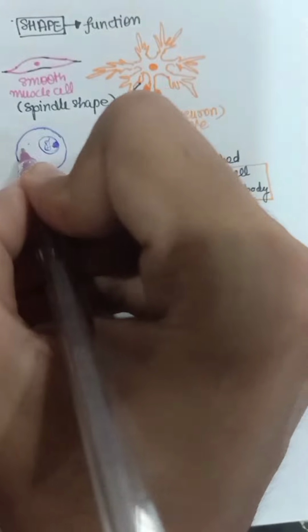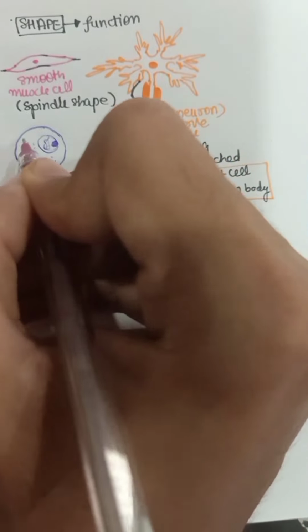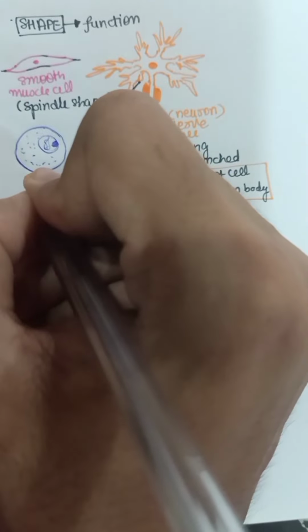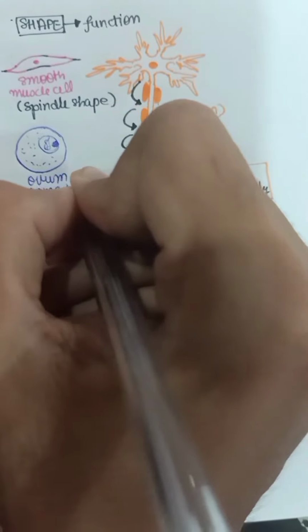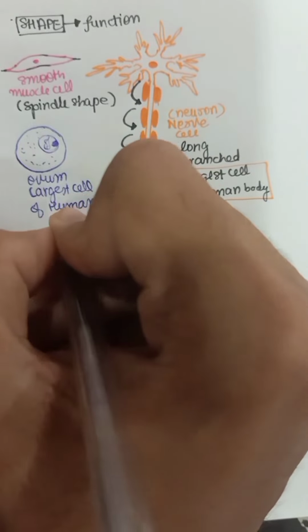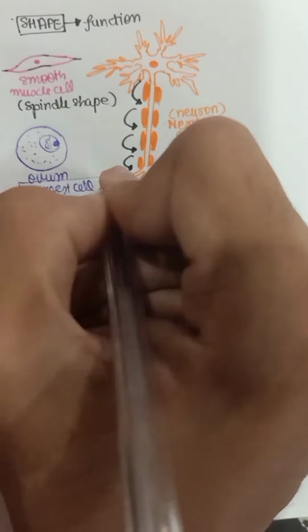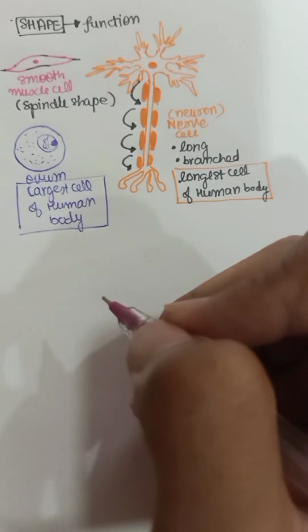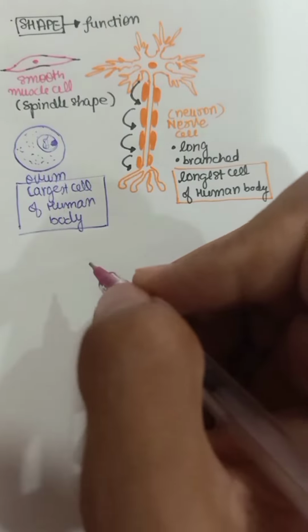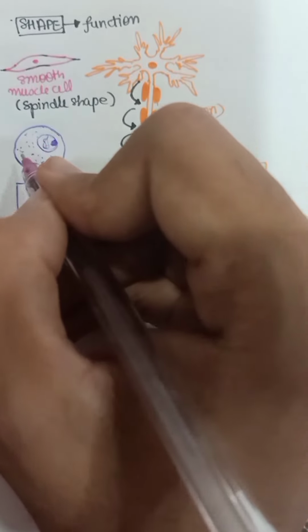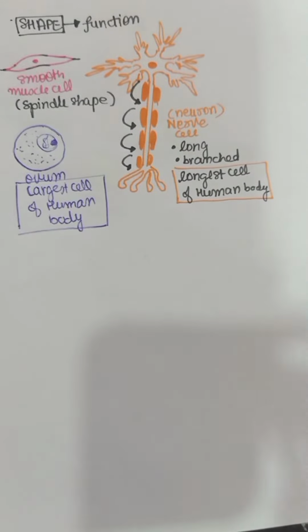Another example we have is of ovum. So in the cytoplasm of ovum there has to be reserved material. So ovum is actually large. In fact, it is the largest cell of the human body. Obviously it is present in females, but it is the largest cell. Why does it have to store food inside the cytoplasm? Because after fertilization, the zygote, the next generation, will obtain its nourishment from this reserve of cytoplasm.